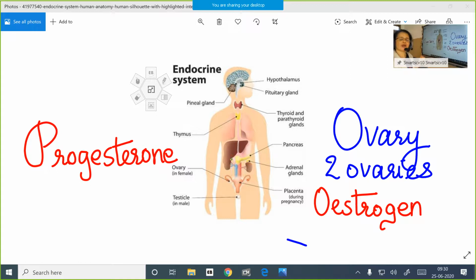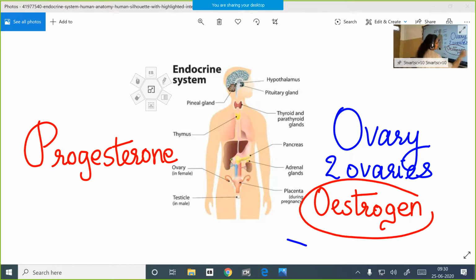This is the hormone which controls the development of the female sex organs, like the development of the uterus, cervix, vagina, fallopian tube or oviduct, and the ovaries. The development of the female reproductive organs is controlled by the estrogen hormone. That is the first function of estrogen hormone. And the next function of estrogen hormone is production of the eggs or the ova. Eggs are otherwise known as ova, that you have to keep in mind.